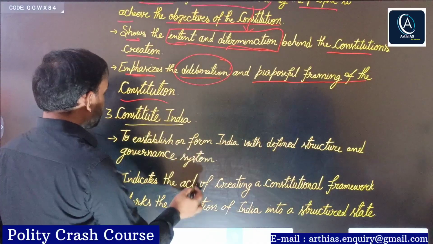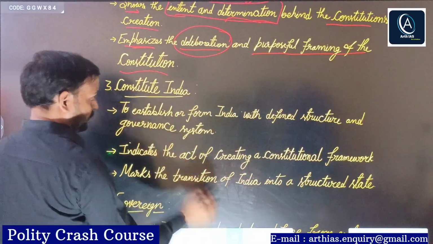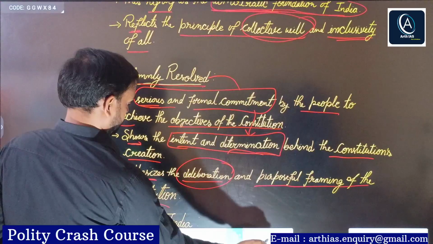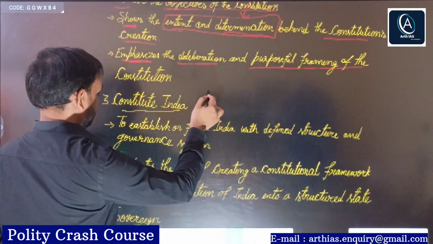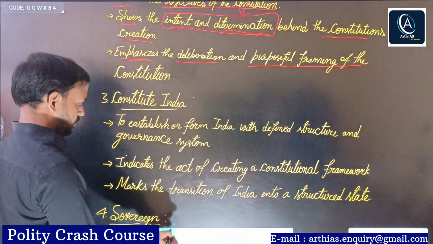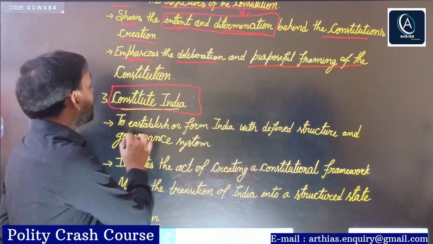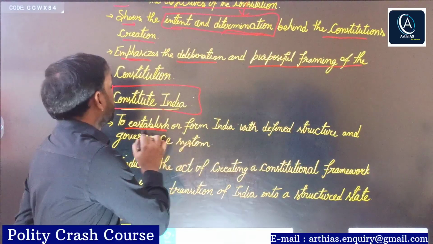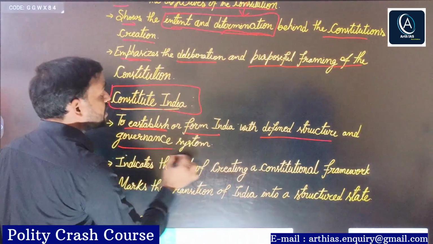Next important term, constitute India. So constitute India means what? It simply means that the people of India want to establish or form India with a defined structure and governance system.